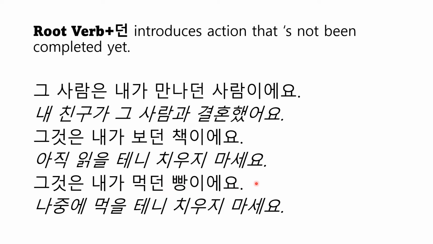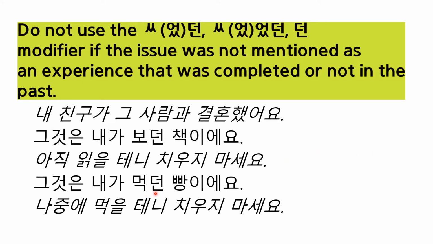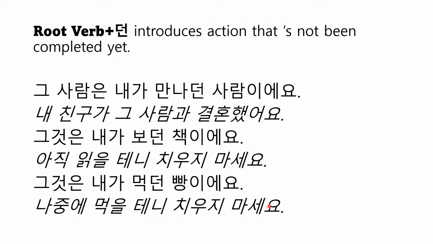그것은 내가 먹던 빵이에요. You have 먹다 and 던 here. 먹다 is the root verb. And you have 던 here. That is the bread I ate. That English doesn't fully explain what this sentence is, because this 먹던 explains a situation where you started eating the bread, but you didn't finish eating it. 나중에 먹을 테니 치우지 마세요. Because I will eat it later, please don't take it away.